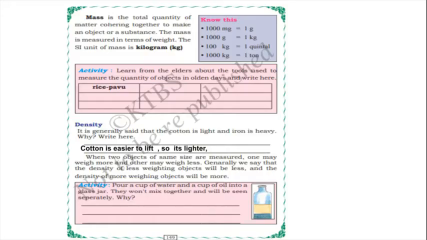So you can observe 1000 milligram means 1 gram. 1000 gram means 1 kg. 100 kilogram means 1 quintal. 1000 kilogram means 1 ton.